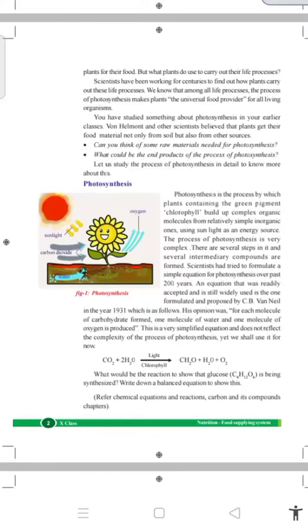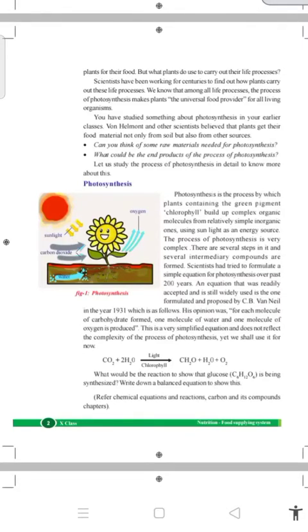Let us go to our main topic, photosynthesis. Photosynthesis is the process by which plants containing the green pigment chlorophyll build up complex organic molecules from relatively simple inorganic ones using sunlight as an energy source. You all know that most plants have green leaves because of this green pigment, chlorophyll.